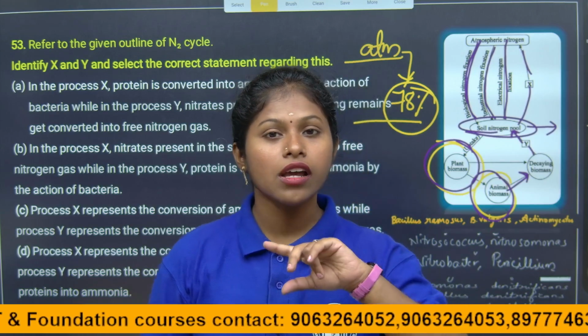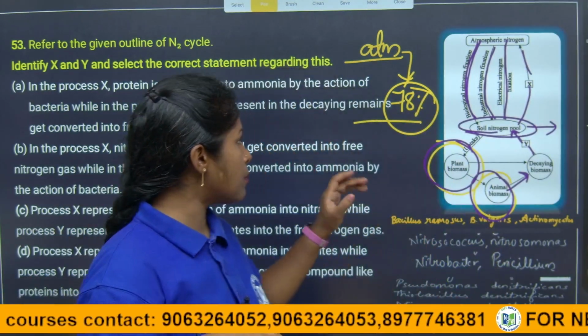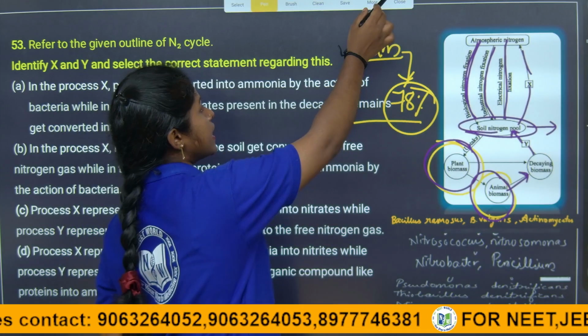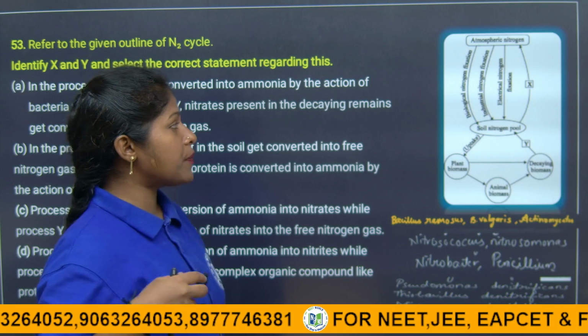Cycling is what, children? It starts at one point and gives back to the same point. So how is it stabilizing? This is how the nitrogen is stabilizing in the atmosphere. So there are various processes. The first step is nitrogen fixation.